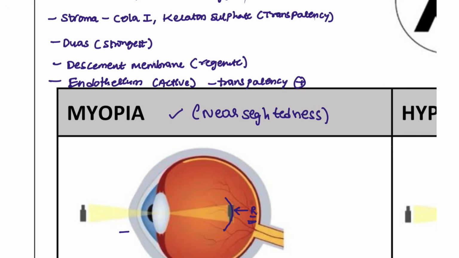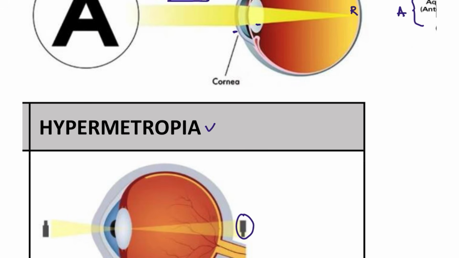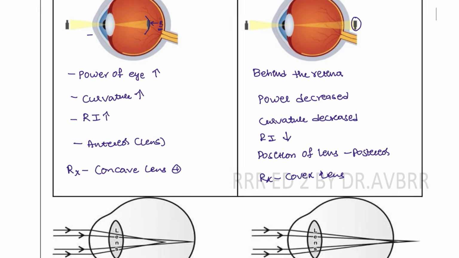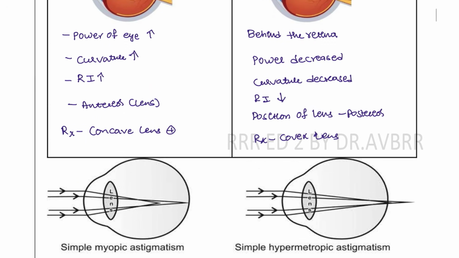Nearsightedness means they are able to see near sight. That is the meaning. It does not mean that the patient is not able to see near sight. So myopia patients are able to see near sight, but they can't see far sight. And hypermetropia is known as farsightedness. That means they can see far sight very well, but they can't see nearby sight. So this is the confusion in the names myopia and hypermetropia. Just remember these important points that have been asked.